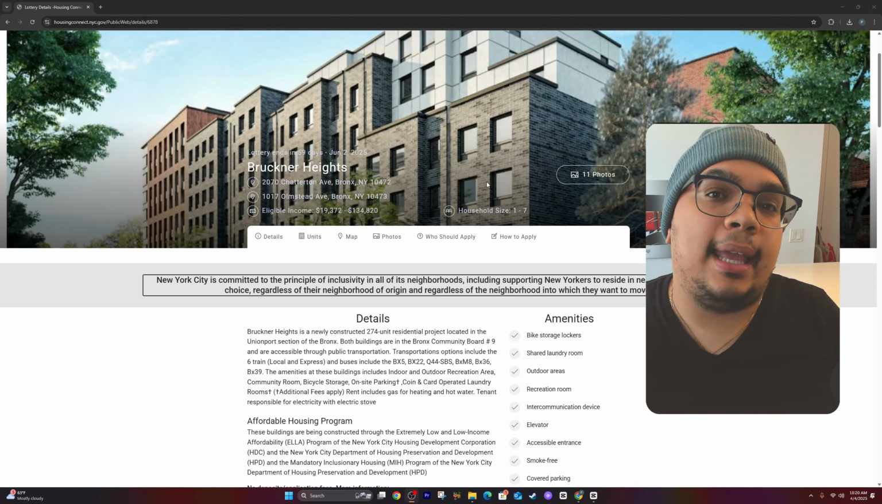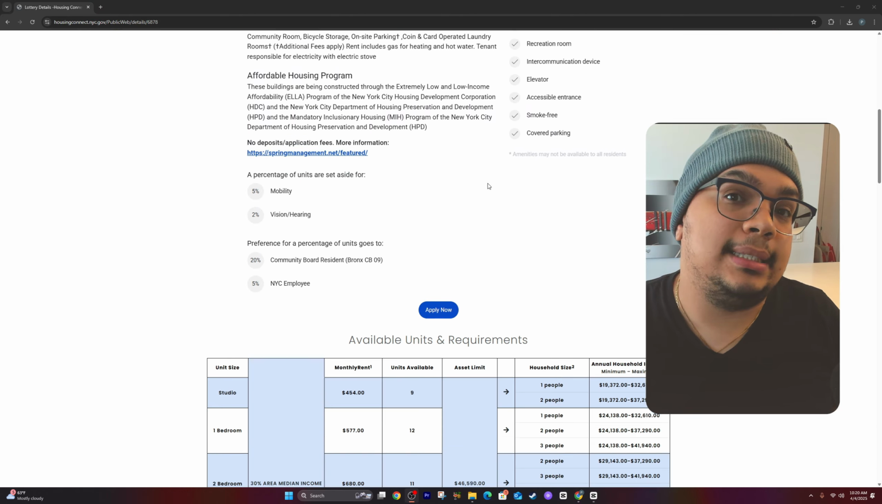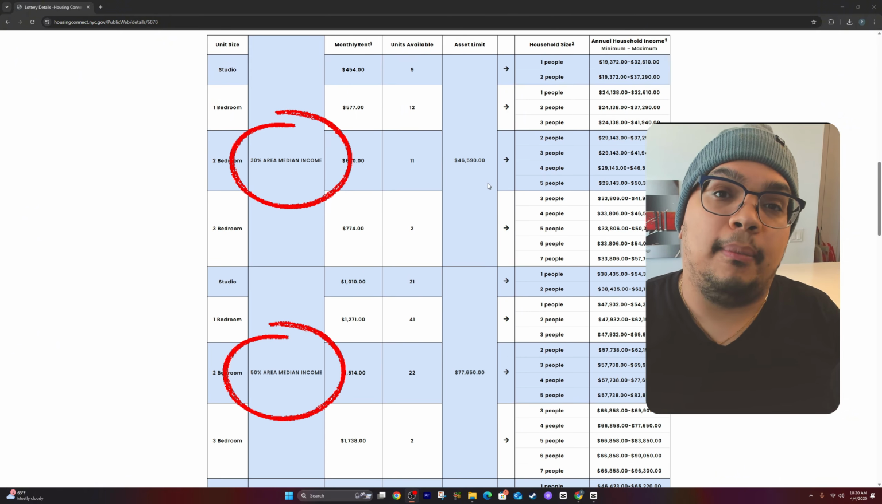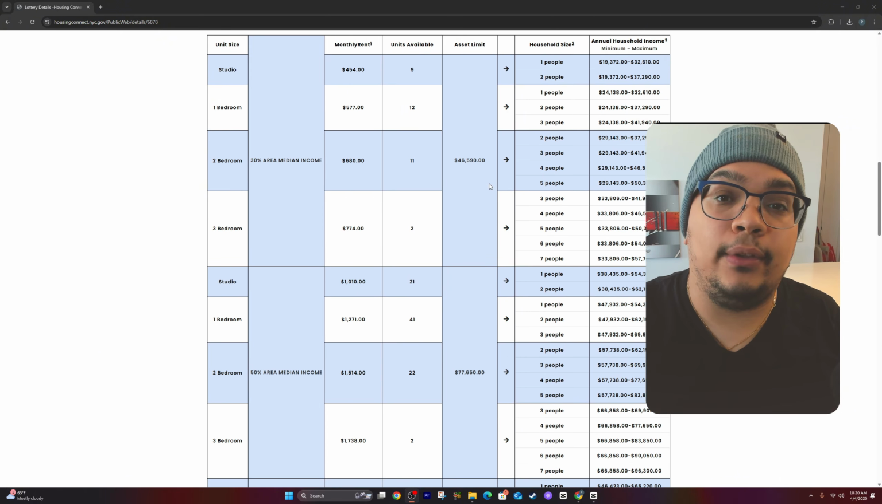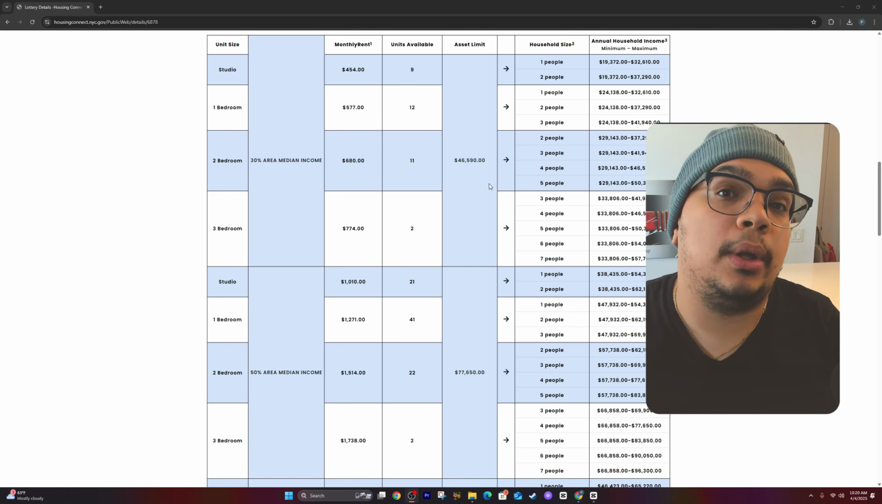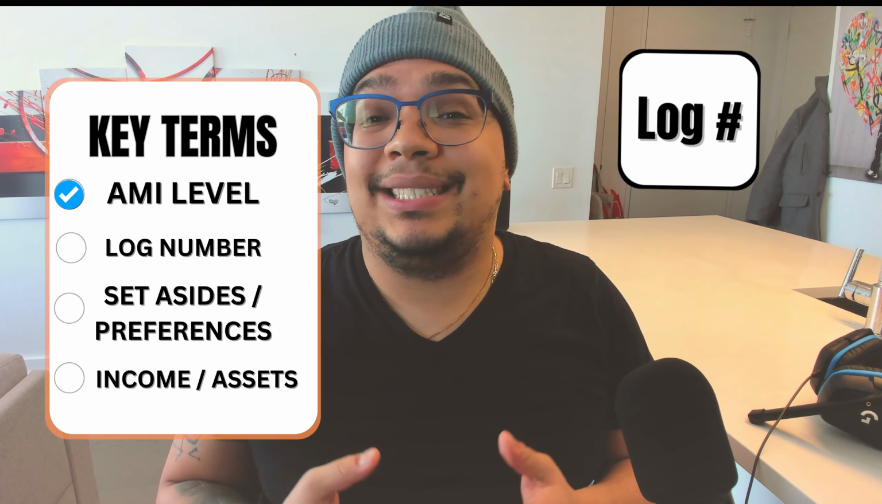You'll typically find the AMI levels when you go into the listings and look on the left side. From there, you'll see the percentages, and then if you look to the right, you can see what the actual income levels would be. The next term we have to talk about is your log number, which is essentially your